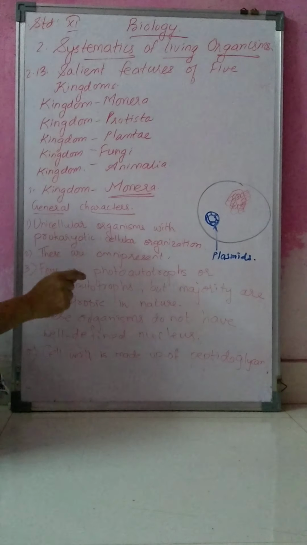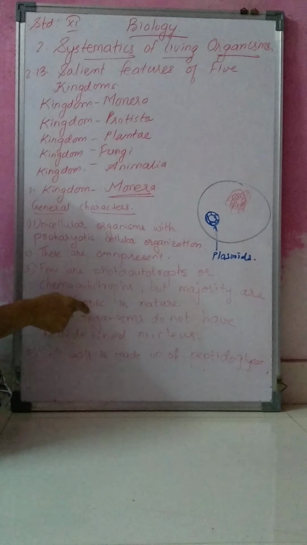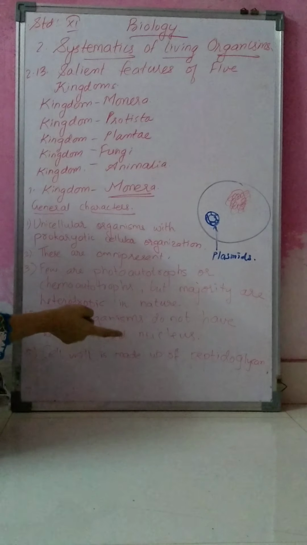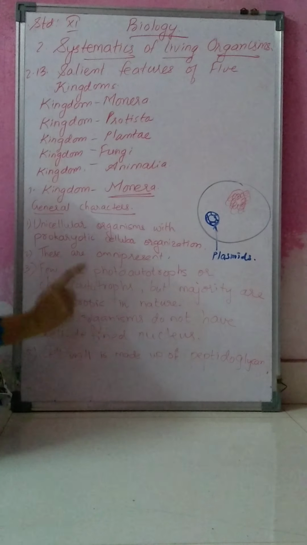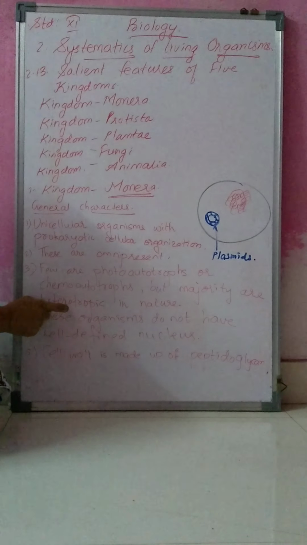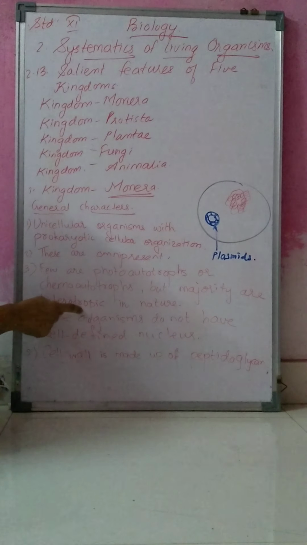But the majority of the organisms are heterotrophic, meaning they are dependent on other organisms for food. They cannot prepare food, so they are heterotrophic in nature.